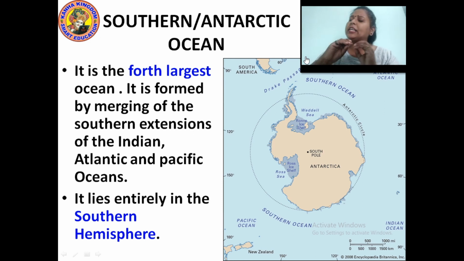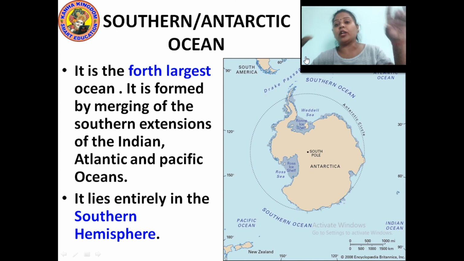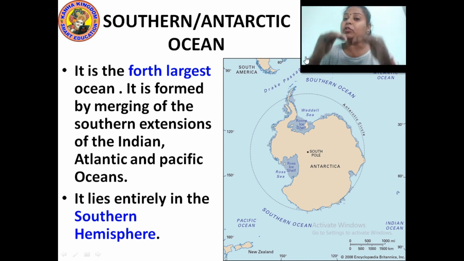It lies entirely in the southern hemisphere, which means below the equator. So whatever parts of the Indian, Pacific and Atlantic Oceans are below the equator come in the southern hemisphere. All these southern parts together make one ocean, the Southern Ocean or Antarctic Ocean, which is the fourth largest ocean in the world.